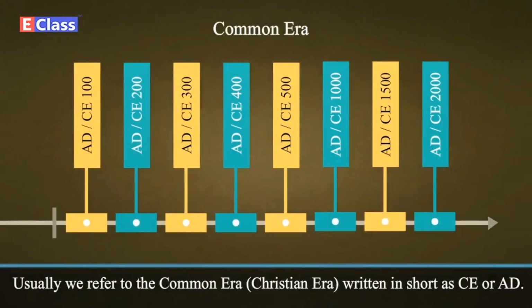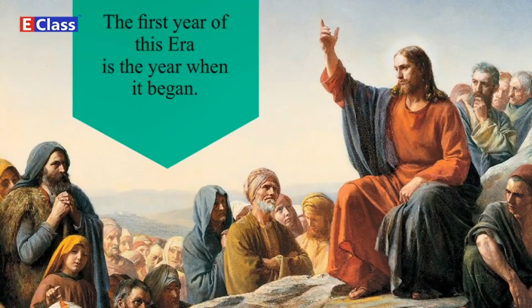For this, usually we refer to the Common Era, that means Christian Era, written in short as CE or AD, that means Anno Domini, which means in the year of our Lord. The calendar we use today is based on the Christian era, now called the Common Era. This era began in memory of Jesus Christ. The first year of this era is the year